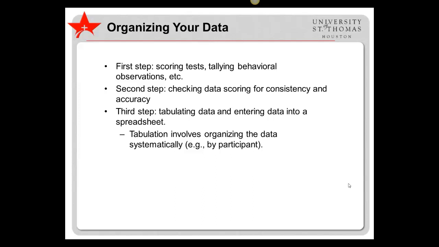Next, you should check your scoring for consistency and accuracy. If you have a very large data set, it is acceptable to double-check just 10 to 25% of the data set, but you should always eyeball the entire data set to make sure that there are no unusual values. For example, if the maximum score on a test is 100, you should not see any values above 100 for this variable. The third step involves tabulating data, or organizing the data systematically, such as organizing the data by participant.